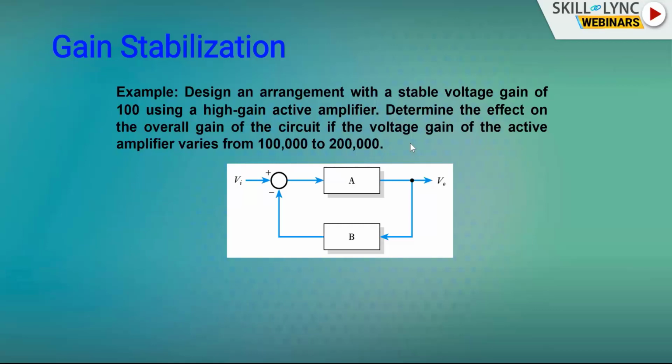Again, I repeat the problem. The problem is this one. The active gain A varies from 1 lakh to 2 lakh. But the overall gain V0 by Vi should not vary from 100. It should be fixed at 100. How am I going to achieve this? This is the problem faced by Harold Black.